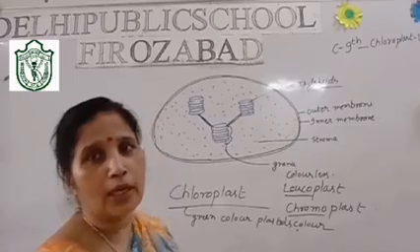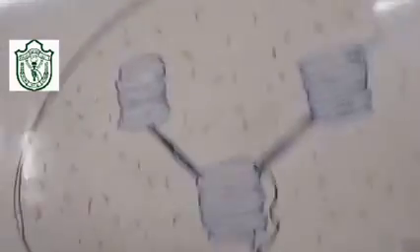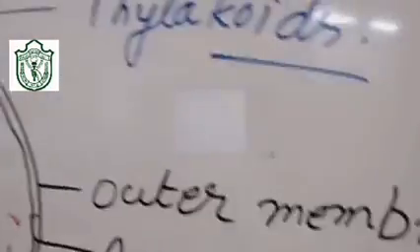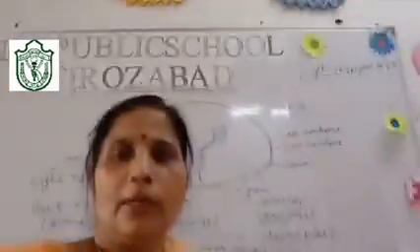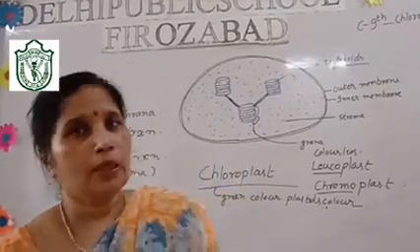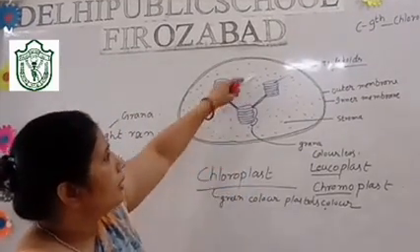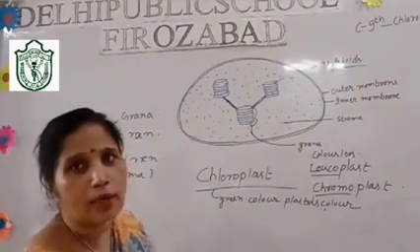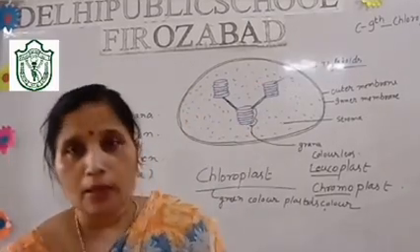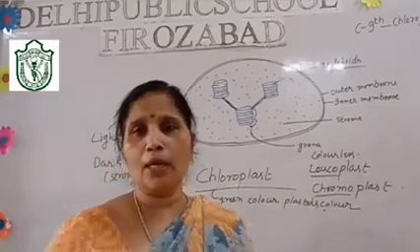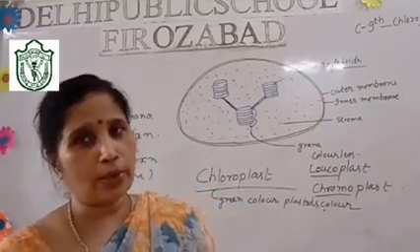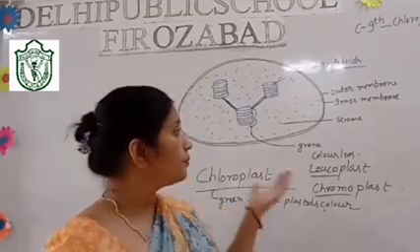Now I want to show you in detail, just visualize this. Here are the thylakoids. One thylakoid, so many thylakoids, I mean the stacks of thylakoids, make the grana.